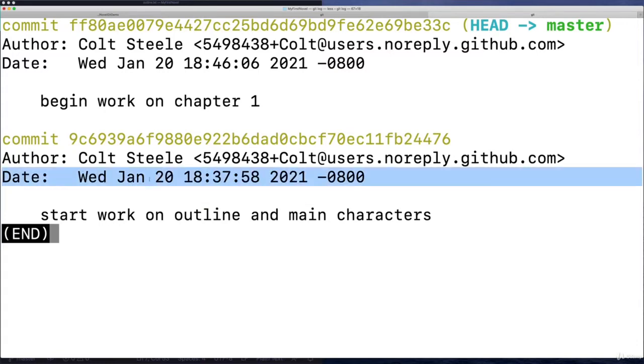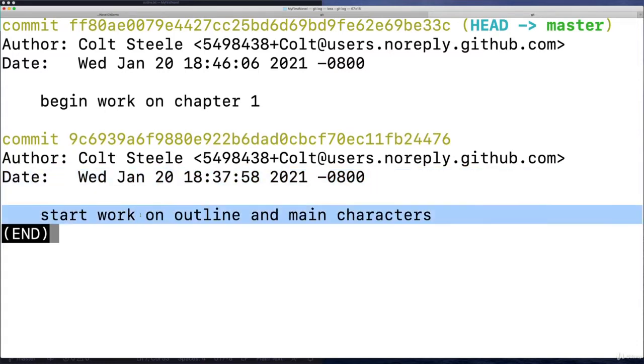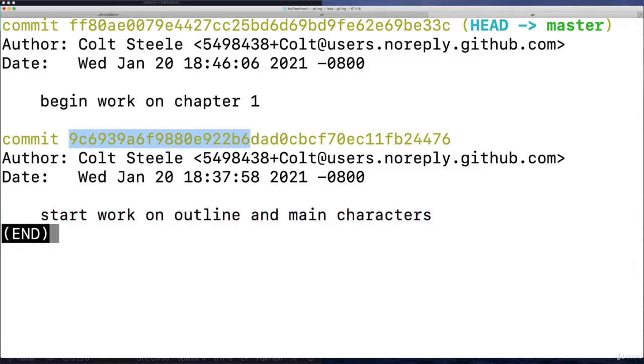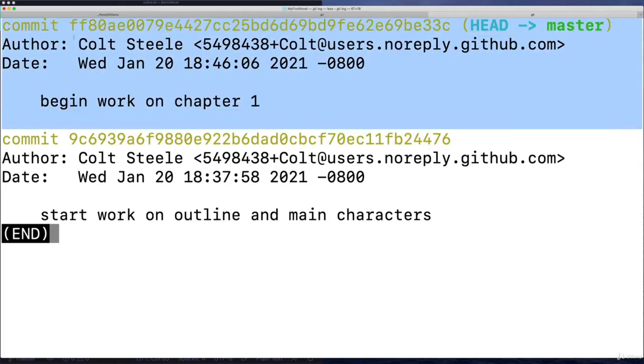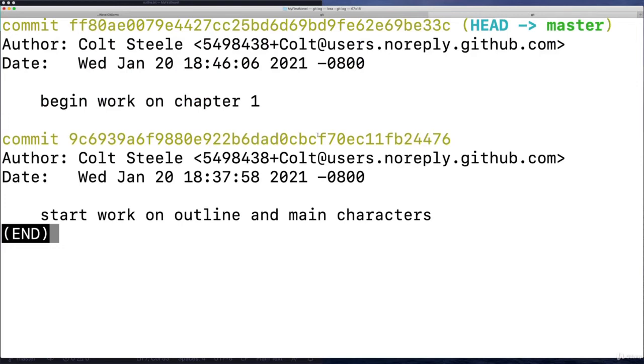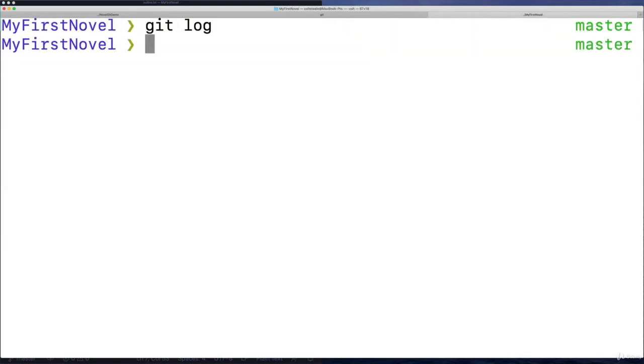Then we have the date, and then we have the commit message. And then up top, this crazy looking thing called the commit hash, we don't need to worry about for now, but definitely we will come back and reference. And then here is the second commit. So at this point, honestly, git log is just a way for us to demonstrate that when we ran git commit, it did something. And that's kind of it for now.